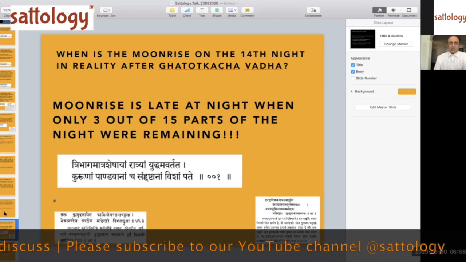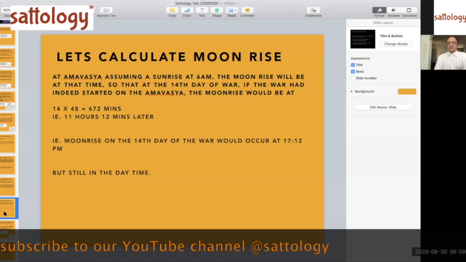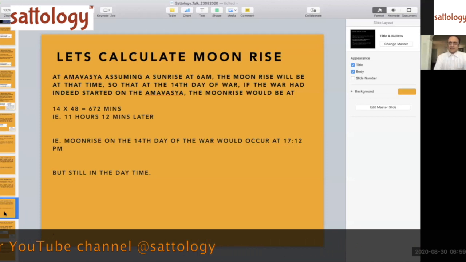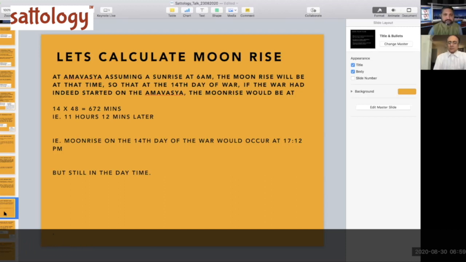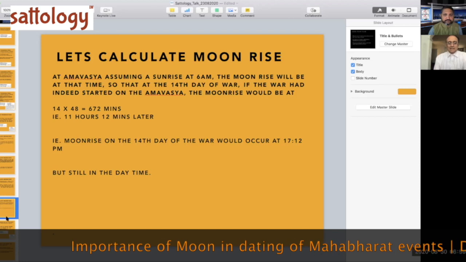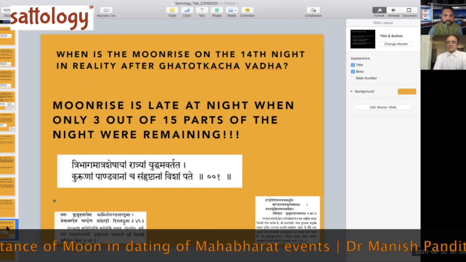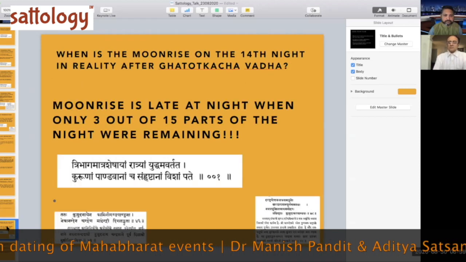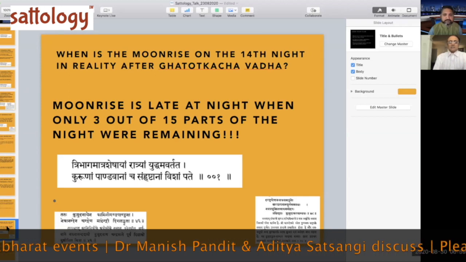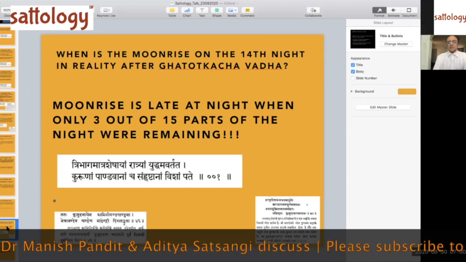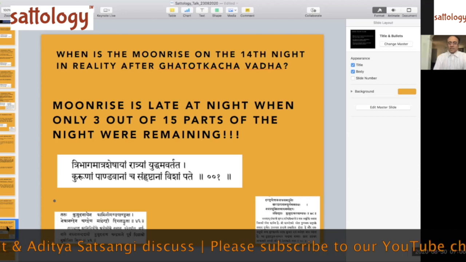Now I want to show you, going back to that previous slide, that in the waxing phase the moonrise on the 14th day of the war will occur at 17:12 in the evening, not in the night. And here I am showing you the verse, the Shabda Pramana from the Mahabharata. This is not just one verse. All the other verses are also going on in the night only, right?